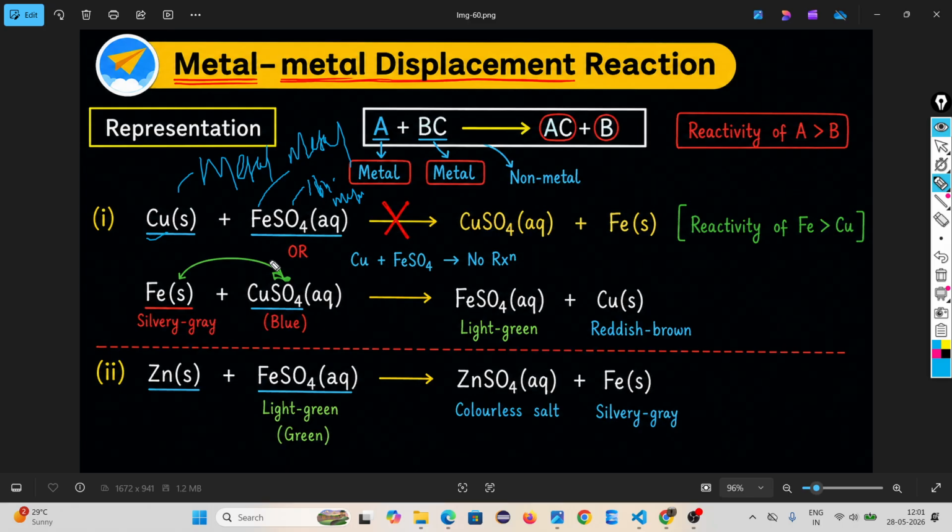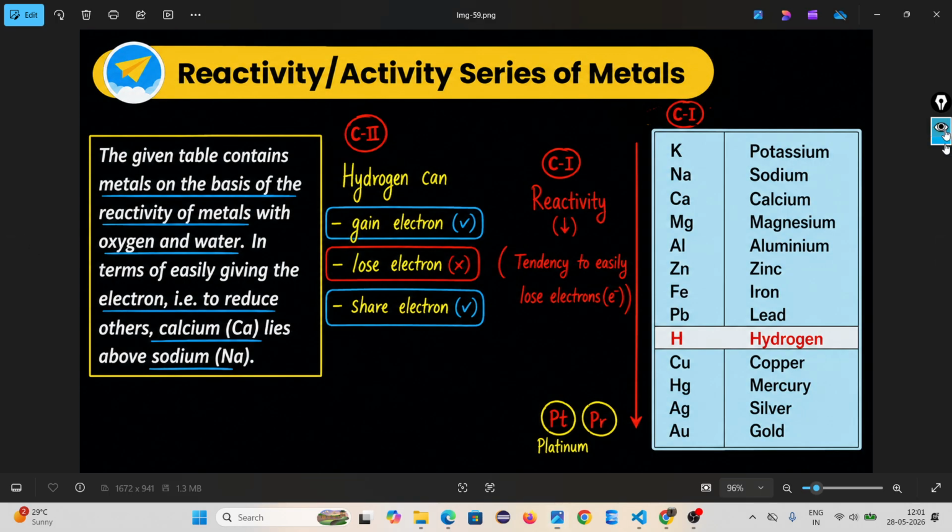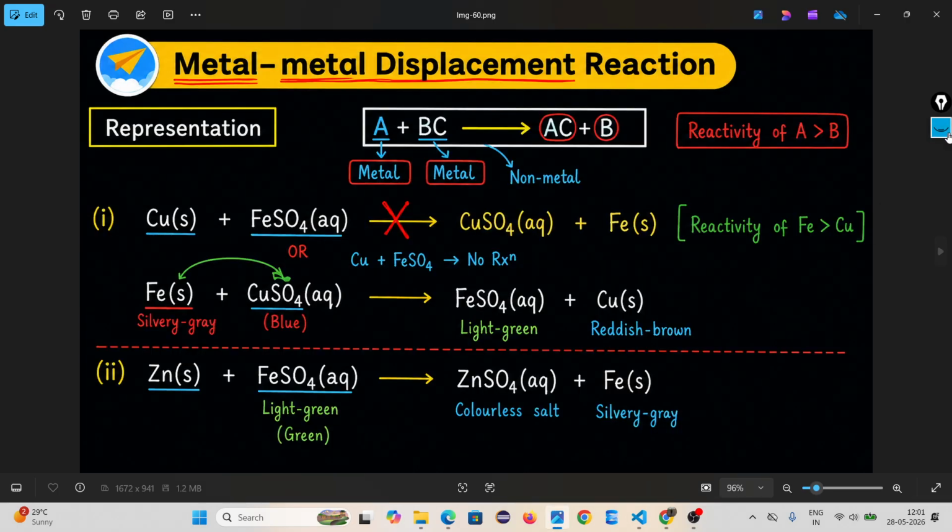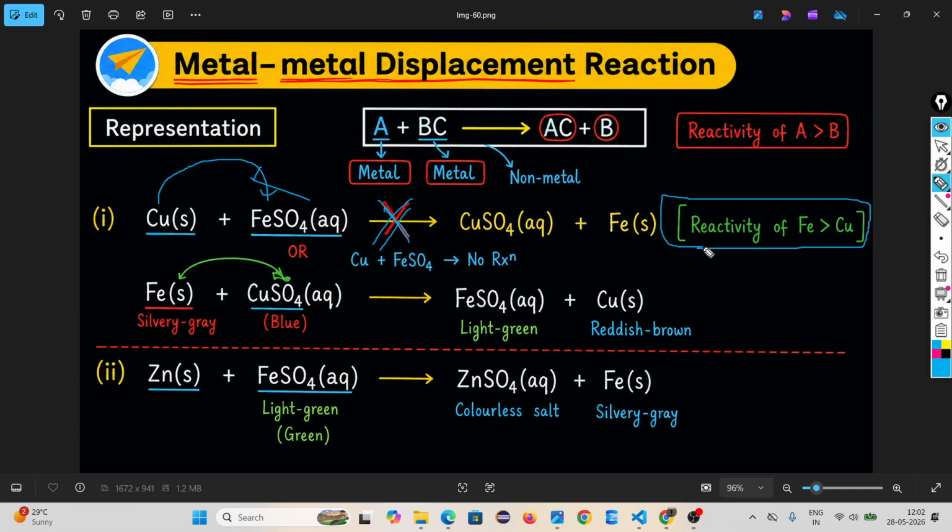Copper. Think, whose reactivity is greater? If you don't remember this, look, iron has more reactivity than copper. Displacement would be possible if copper had larger reactivity than iron, but it is not happening. So here, no reaction. What is the reason? Because the reactivity of iron is greater than copper. Displacement happens only if copper has greater reactivity than iron. Here it does not, so no reaction.